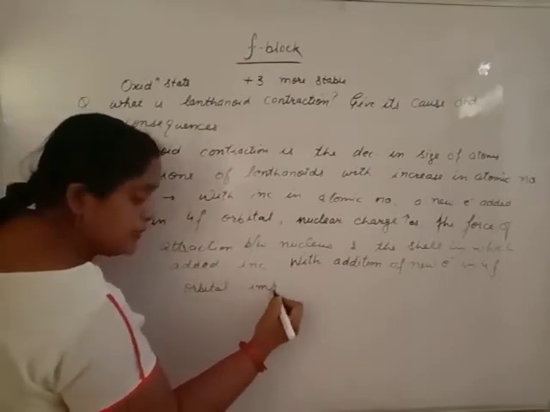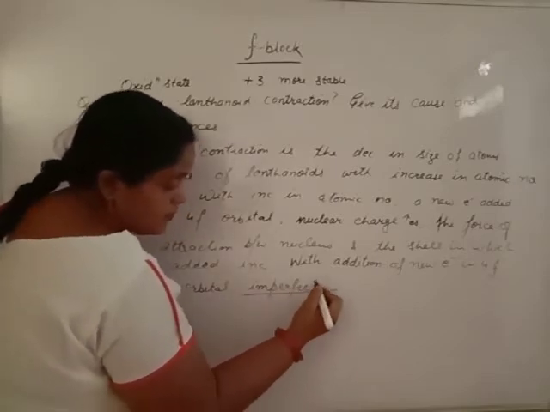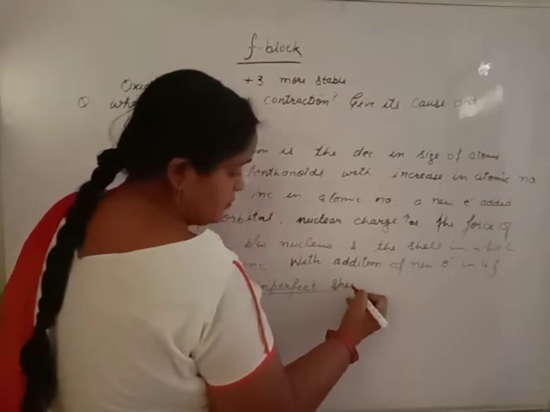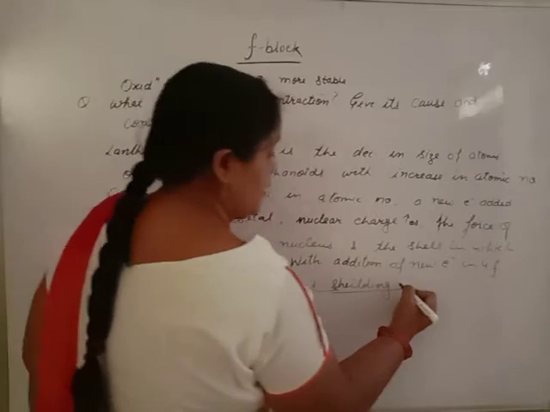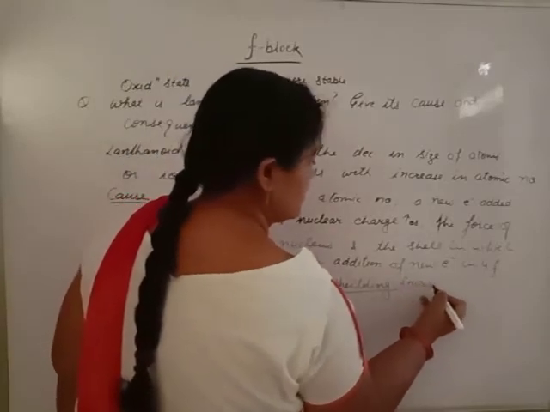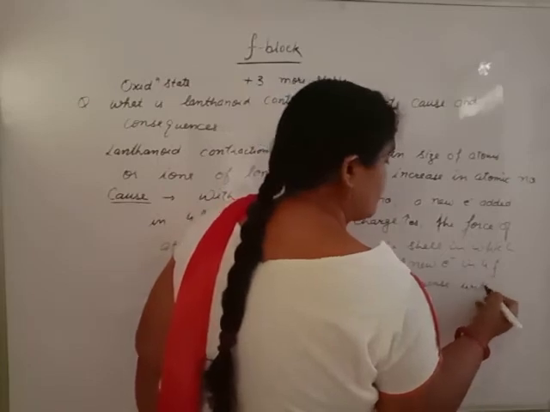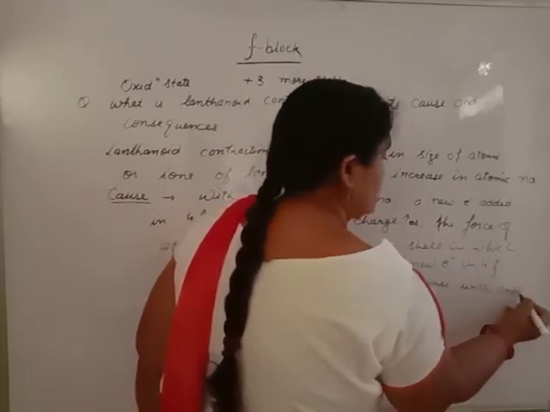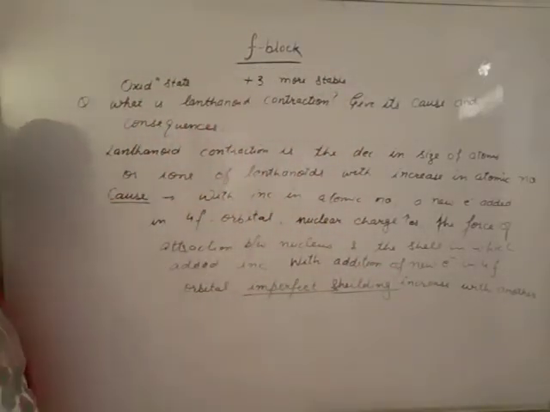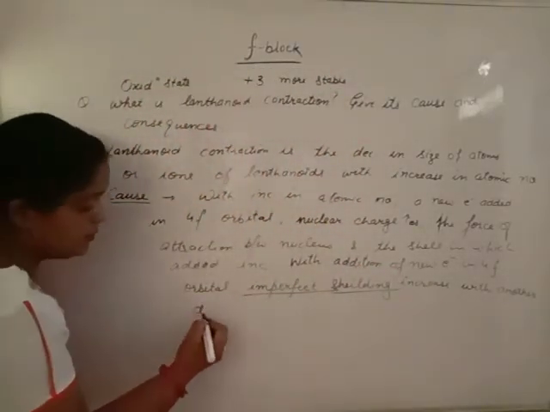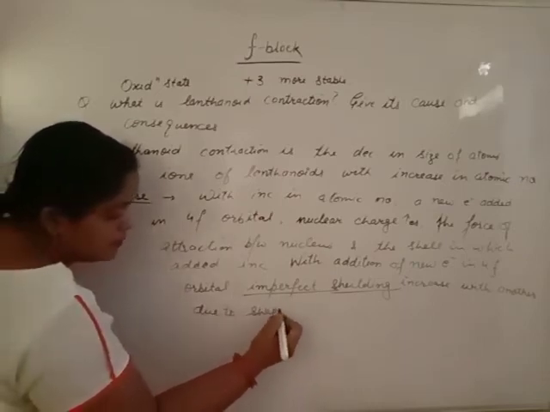there is imperfect shielding. This is an important word. Imperfect shielding increases from one electron to another due to the shape of the f orbital.